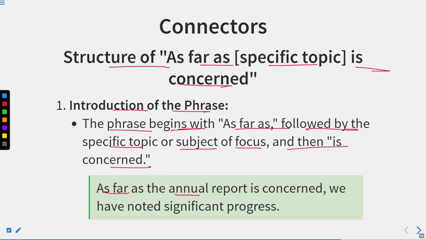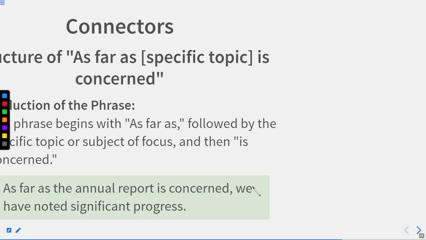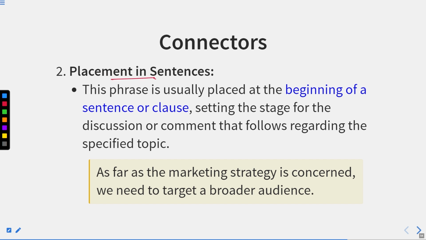As far as the annual report is concerned, we have noted significant progress. So you can see over here, after "as far as" we have the specific topic, and after that we have the "is concerned" phrase. We have noted significant progress, and after that the entire sentence or the clause. Placement in a sentence.